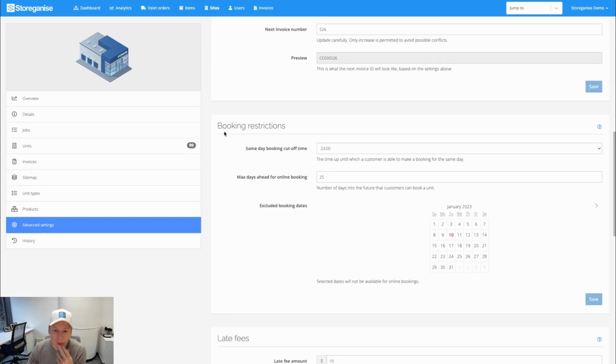What's really helpful here is the booking restrictions. Let's say you set up a new facility. You want to get bookings coming in already. You can block out certain dates. Like let's say it's coming on in February. I can block out January in here and then save that, and the customer will be able to make bookings from the 1st going forward. So you can get the booking payments in already and have everything automatically set up so that on the 1st, customers get auto moved in and you're already filling up that site before it even becomes live.